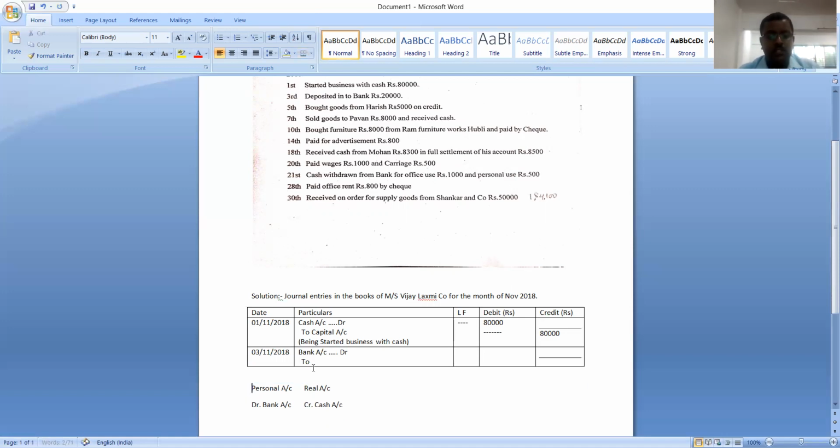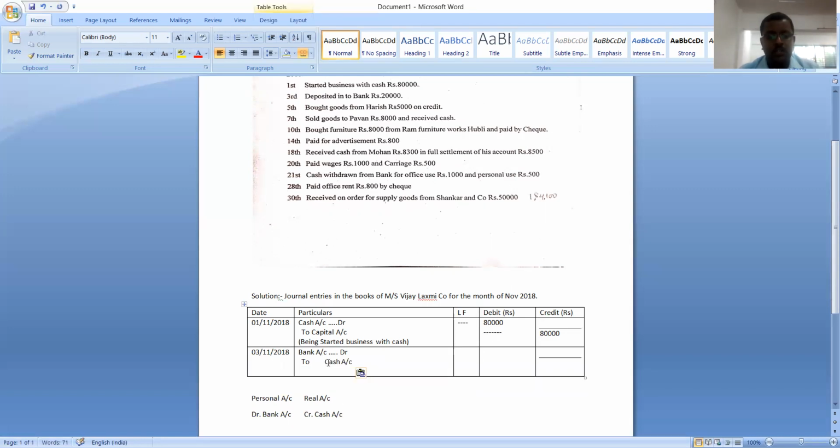So actually, which account is credited? Cash account is credited. To cash account, no need to write the abbreviation of credit, because to itself it indicates that that particular account is credited. Now what should we write? In the third line, we should write narration, and it should be written in bracket.